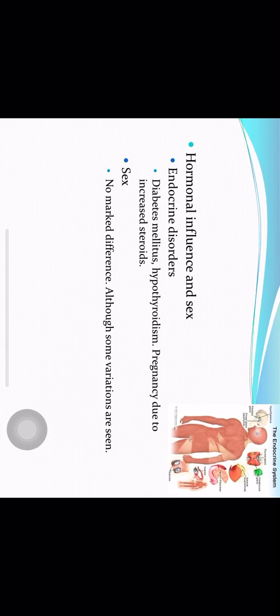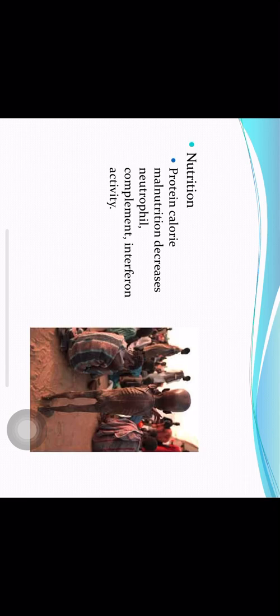Hormonal influence in sex. Endocrine disorders like diabetes mellitus, hypothyroidism, pregnancy, all these will influence the level of immune system in the person. The increased steroid levels in pregnancy will again lead to increased susceptibility to various infections in pregnant ladies. Sex: there is no marked difference between male and female, although there are some variations seen in some diseases in which males are more predisposed and some females are more predisposed.